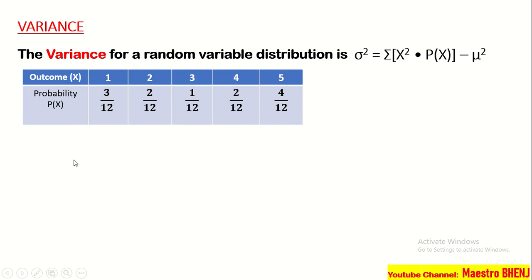So, we have the probability dun sa example number 2. So, ang outcome x natin is, ito yung mga x sub 1, x sub 2, x sub 3, x sub 4, and x sub 5. So, 1, 2, 3, 4, and 5. So, ito po yung mga probability nila, or the P of x: 3 over 12, 2 over 12, 1 over 12, 2 over 12, and 4 over 12.